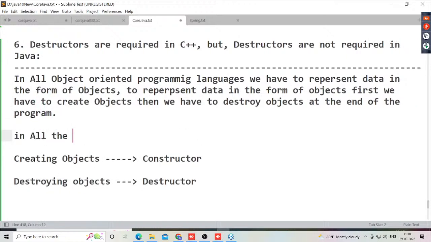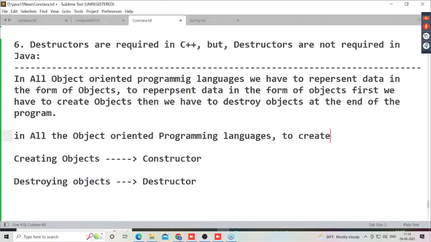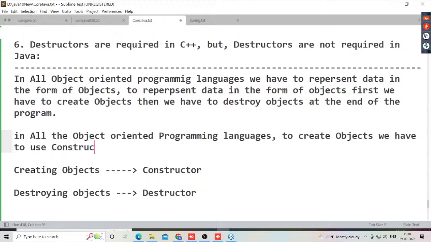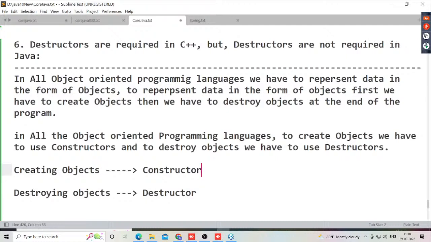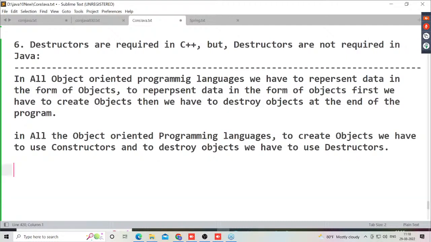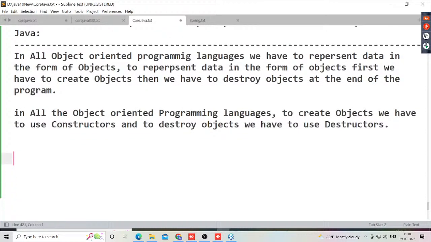In all object-oriented programming languages, to create objects we have to use constructors, and to destroy objects we have to use destructors. That's okay, fine. Directly, I want to give information in the case of C++. Observe carefully.